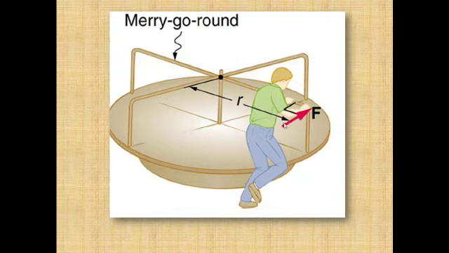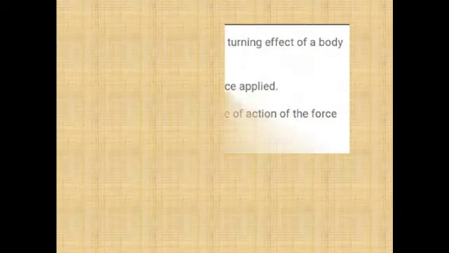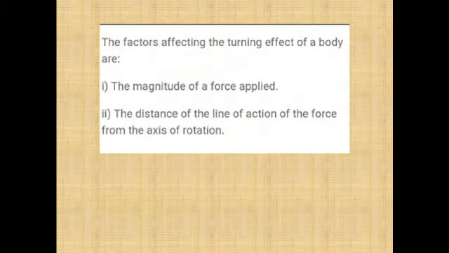In order to rotate it, you need a certain amount of force. If the force is not enough, then it will never start rotating. The next point is the distance of the line of action of the force from the axis of rotation. So distance is also very important. If no distance is there, in that case there will be no turning effect of the body.